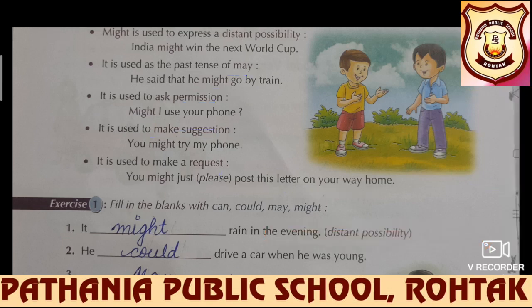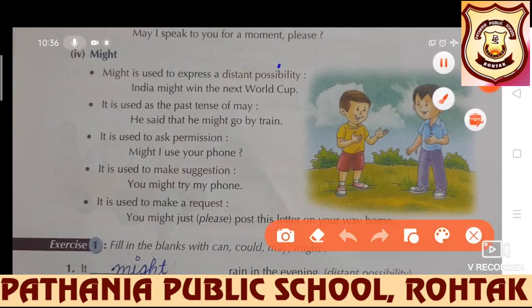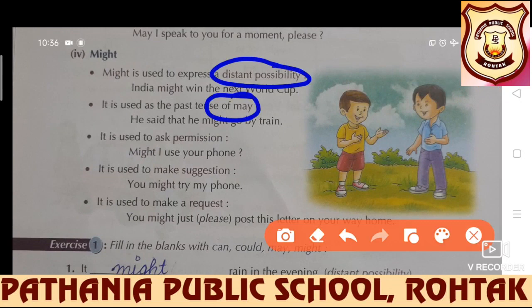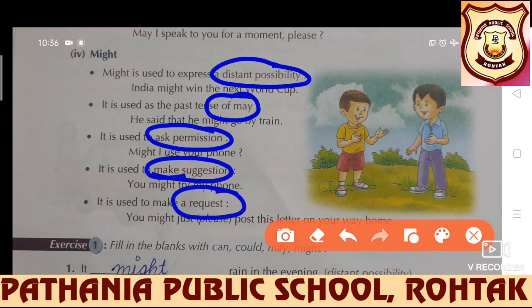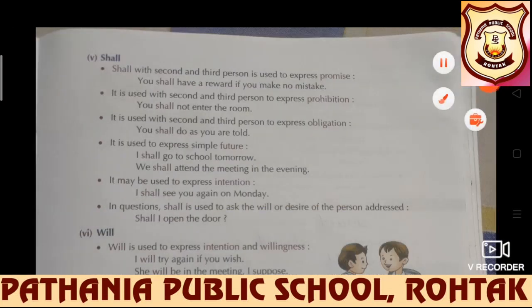So, what have we learned? That might is used for distant possibility, past tense of may, asking permission, making a suggestion and making a request. The modal might is used.